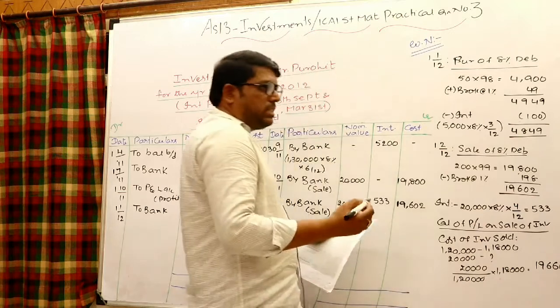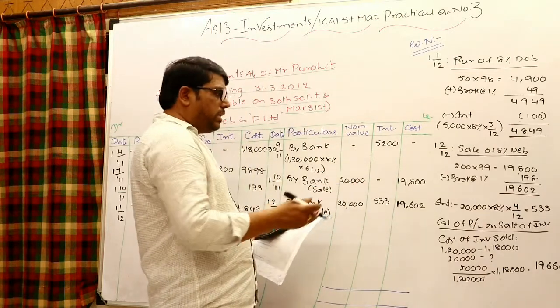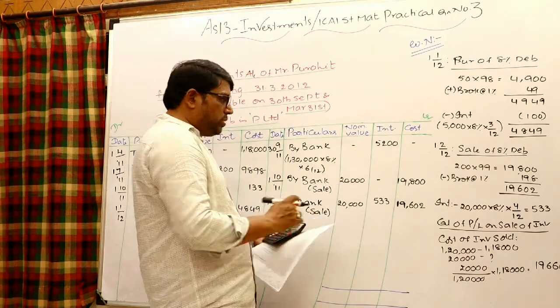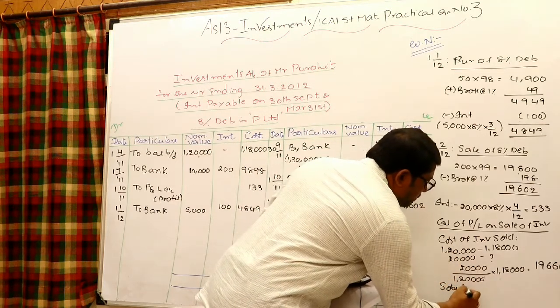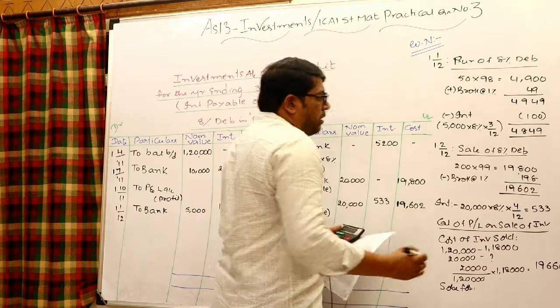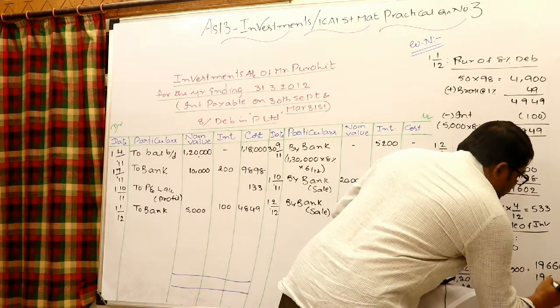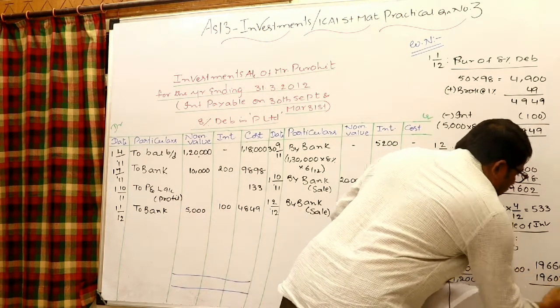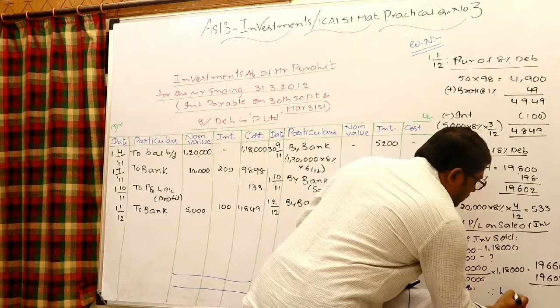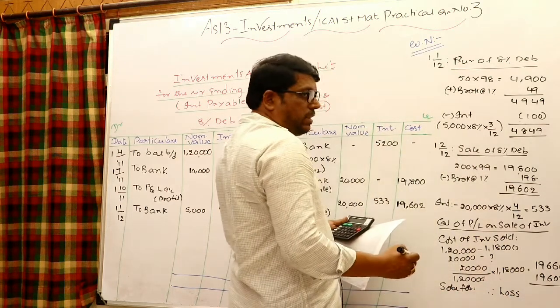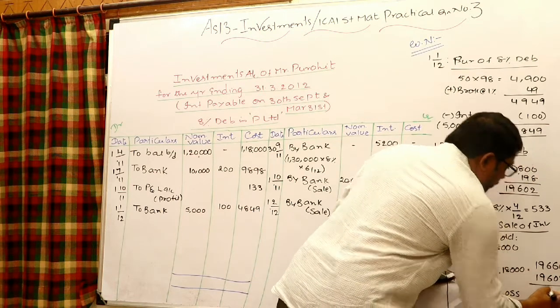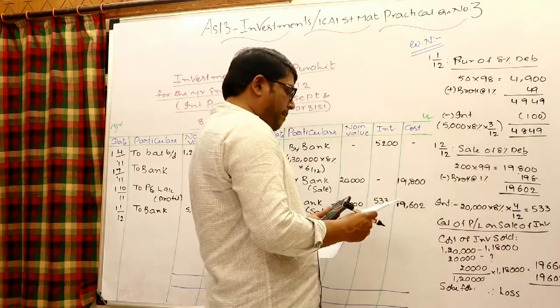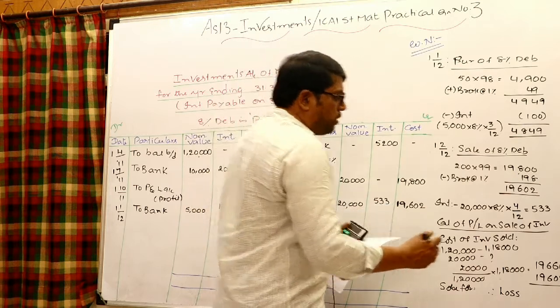Earlier we have taken 67. To adjust that we can take this time 19,666. We know that sold for 19,602. Therefore sold lesser than the cost, so there is a loss of 64.